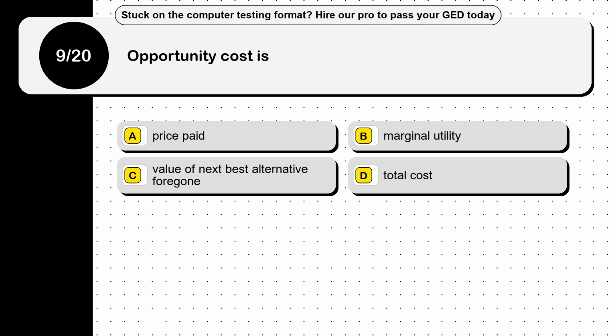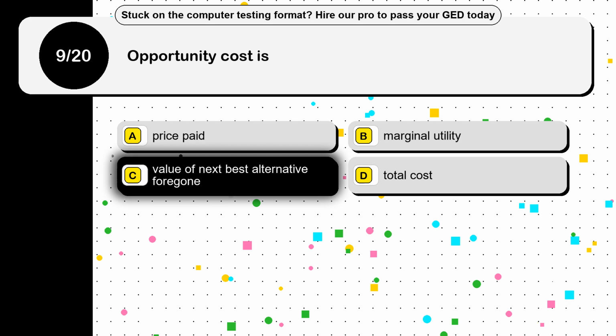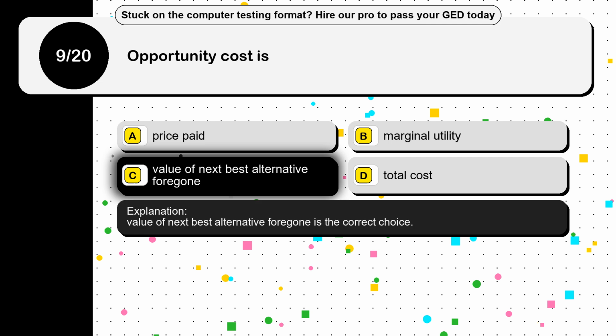Question 9. Opportunity cost is. Option A, price paid. Option B, marginal utility. Option C, the value of next best alternative foregone. Option D, total cost. The correct answer is option C, value of next best alternative foregone. Value of next best alternative foregone is the correct choice.